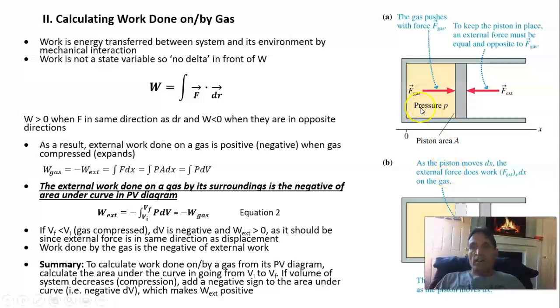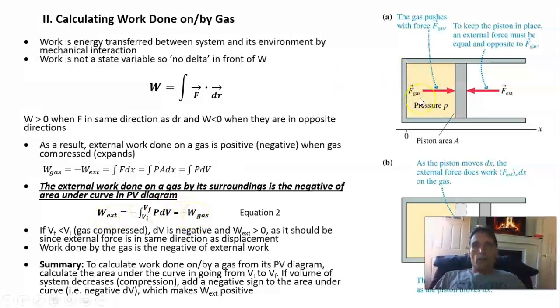And the work done by the gas, which is due to the pressure of the gas pushing outward on the piston, is positive work because the force and the displacement are in the same direction. So when a gas expands, the external work is negative, the work done by the gas is positive, and so the external work is the negative of the work done by the gas.